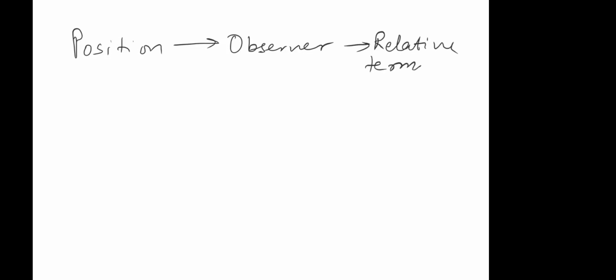Now, how do we define it mathematically? So this is just philosophical, right? It's just theory. If I want to define it mathematically, then we use something which we call a coordinate system.